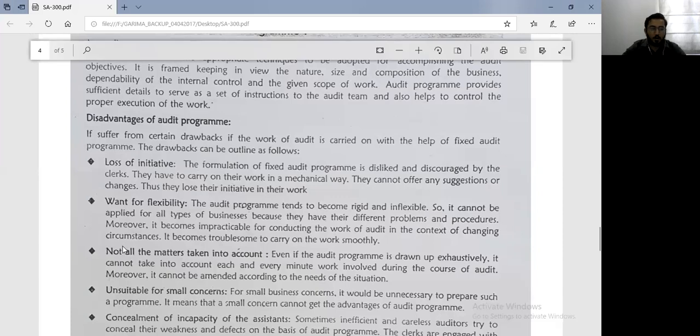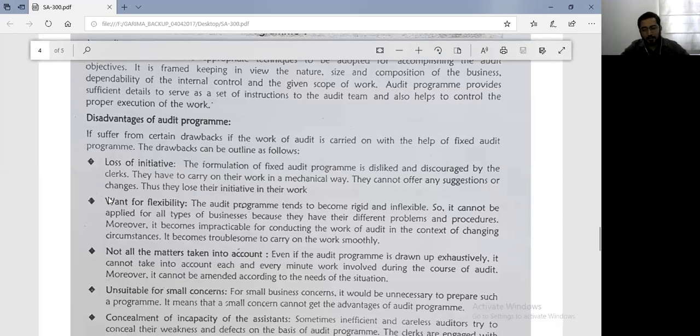Next point, not all matters are taken into account. Even if the audit program is drawn up exhaustively, it cannot take into account each and every minute work involved during the course of audit. Of course, that is understandable, that when you have not begun conducting the audit, you cannot cover each and every minor aspect of the audit.